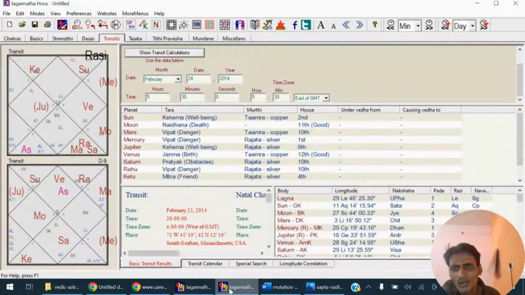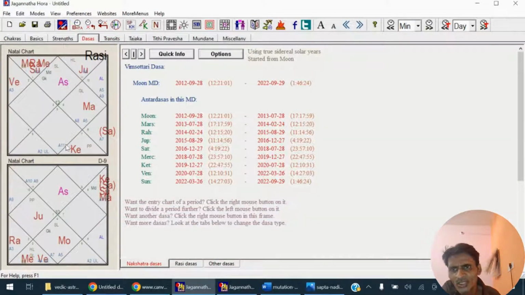Now Rahu was transiting his 8th house in February 2014. Rahu was transiting here, in the 8th house. And Rahu, while transiting the 8th house, gives its fifth aspect to the 12th house, where his ascendant lord Jupiter is placed.